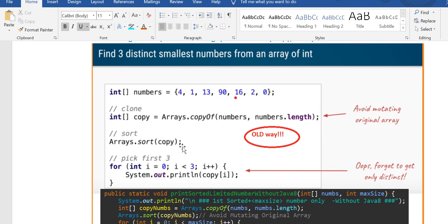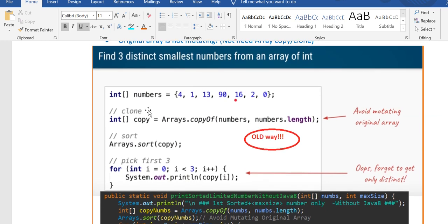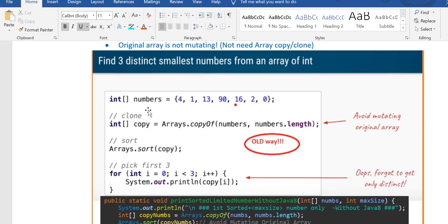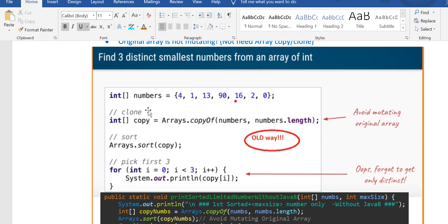First you need to sort, right? So Arrays.sort is one way. But the catch is that if you use Arrays.sort, you will be mutating the array. To avoid mutating, you have to use Arrays.copyOf. So you have a huge amount of code for a simple thing: sort and get the first three numbers.